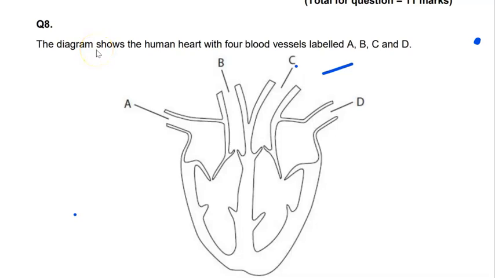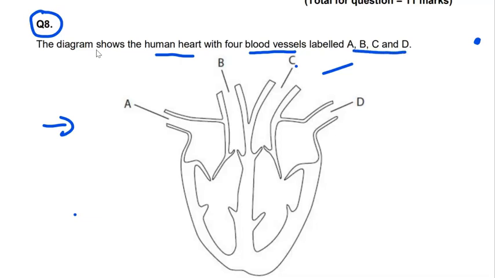Question 8, triple award, 2025 mid-course exam, year 10. So question 8, as you can clearly see from the diagram here, is a diagram showing the human heart with 4 blood vessels labeled A, B, C, and D.